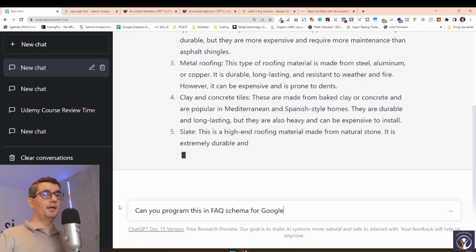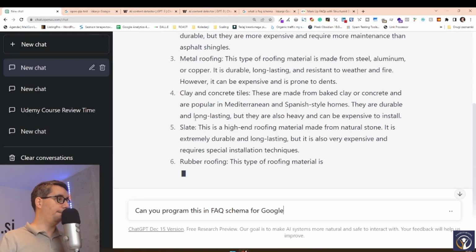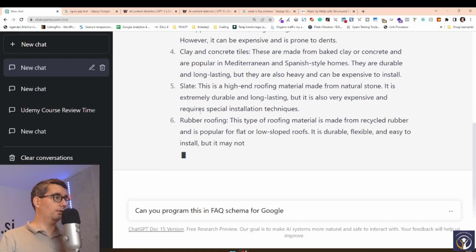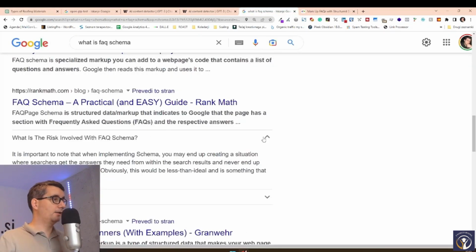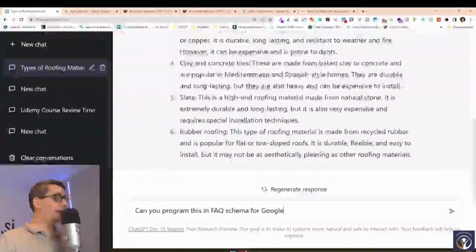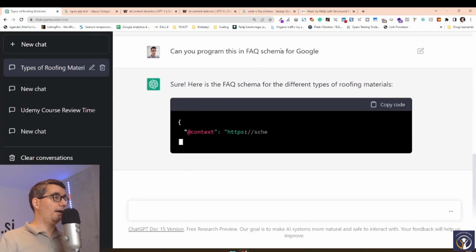So now we just get a normal answer. So content, as it can normally be added to your website, but for now it's not going to show up as content that you can open and close in search results. What we have to do is program it in a very specific way. We ask ChatGPT, can you program this in FAQ schema?